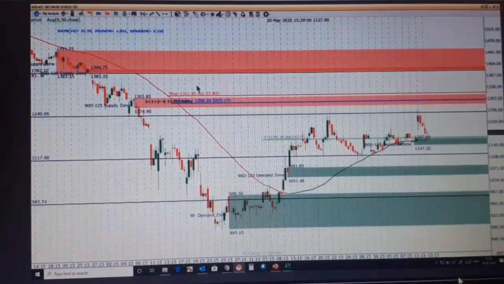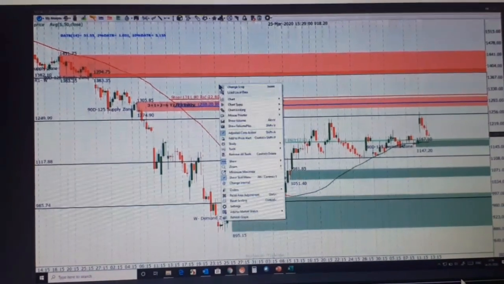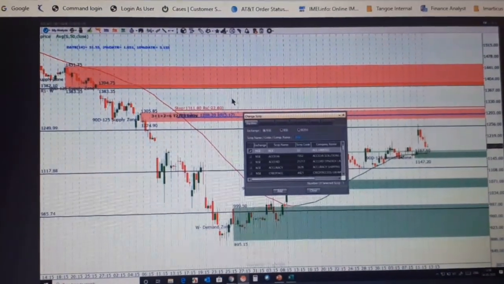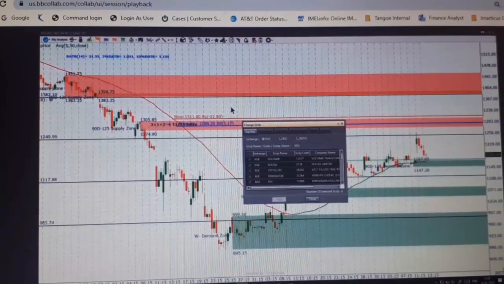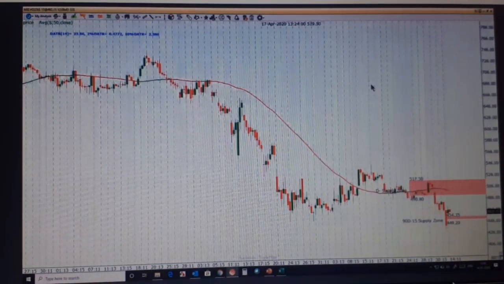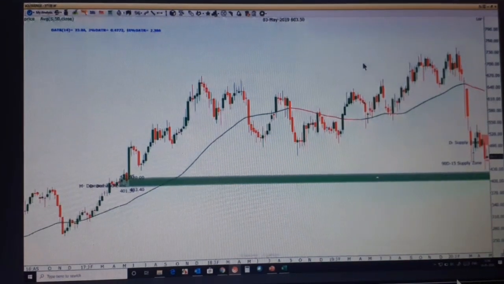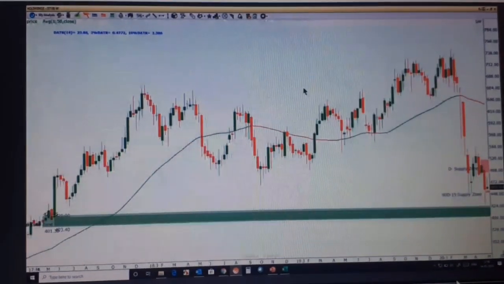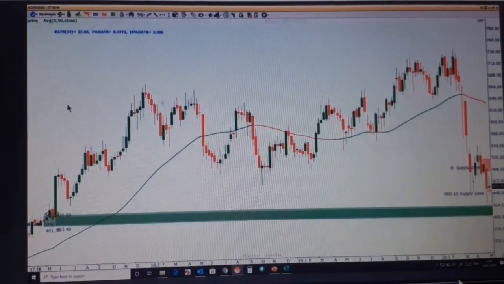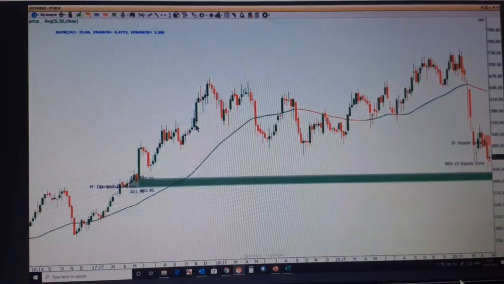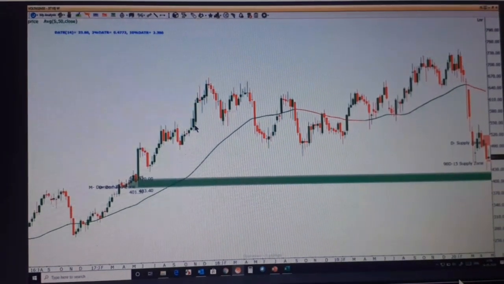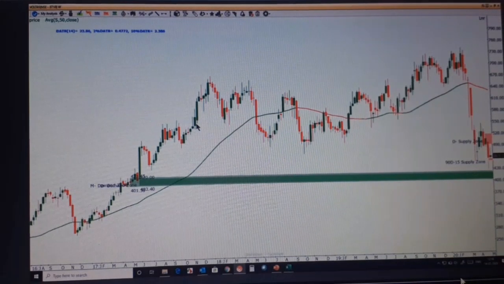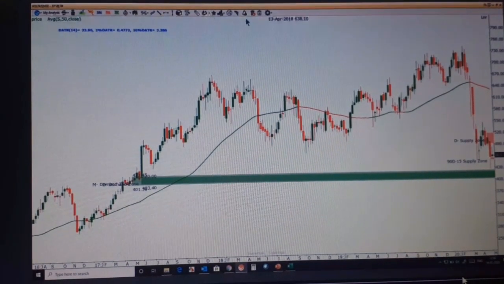Yes. Let's go for the next trade, that is Voltus. Voltus weekly income trade. So let me just mark my supply on Voltus.